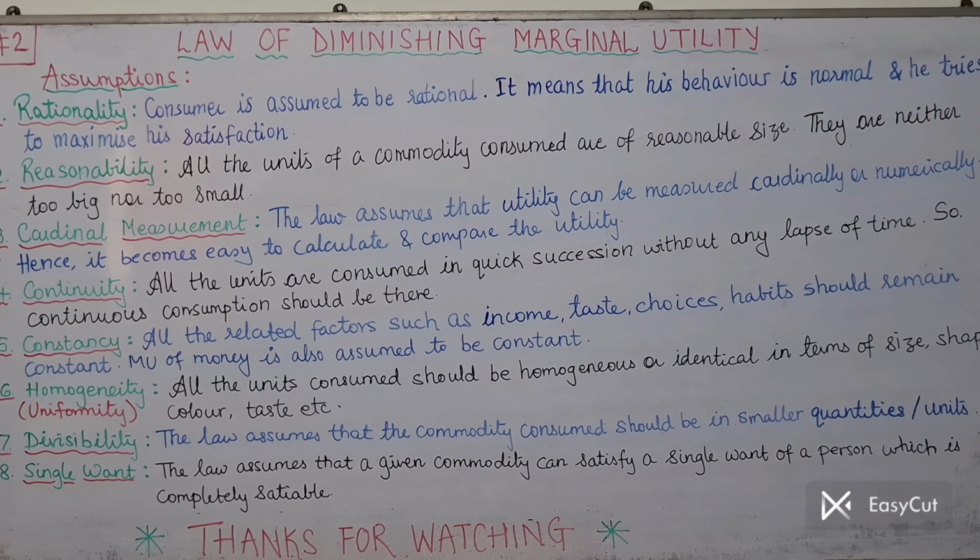I revise in short the assumptions of the law of DMU. 2R: rationality, reasonability. 3C: cardinal measurement, continuity, constancy. Then we have homogeneity and divisibility. And the last one is single want.